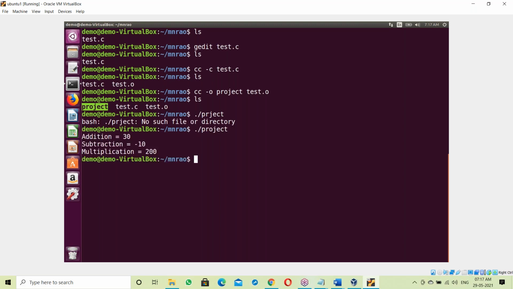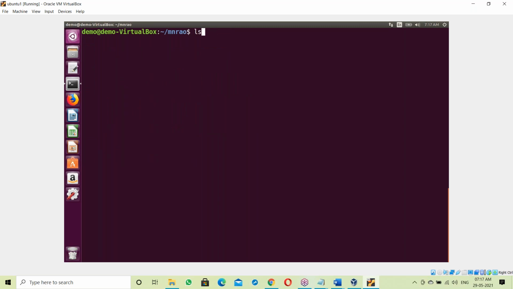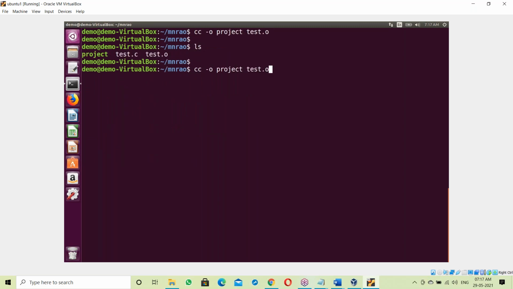Fine. Now, how is this exe file created? This is the way of creating an exe file. ls. So how is it creating the exe file? See, at the time of creation of the exe file, what happens here?